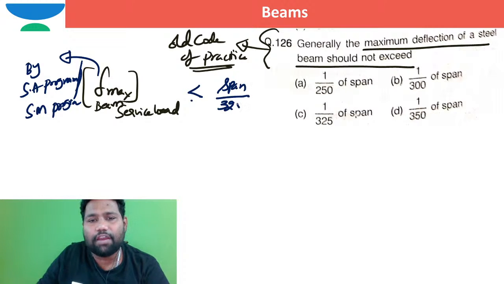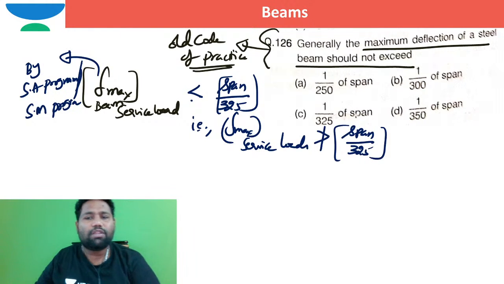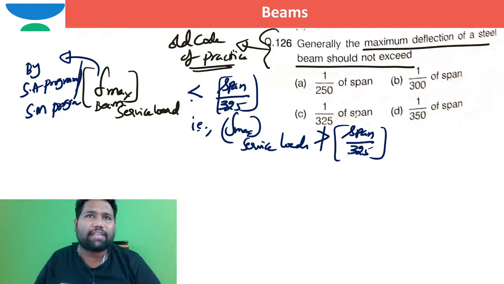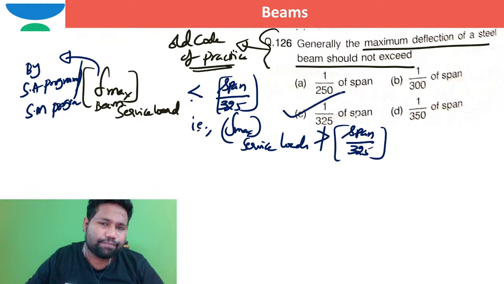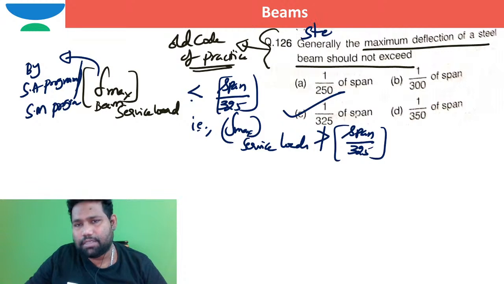The maximum deflection should always be less than span by 325. That means indirectly, the maximum deflection because of service loads should not be greater than span by 325. When it is more than span by 325, serviceability issues like excessive deflection may result in cracking and all this stuff. So in order to avoid serviceability issues or durability issues, the maximum deflection that is developing in the structure because of service load should be limited to span by 325. L by 325. Is that okay? This is for steel beams.